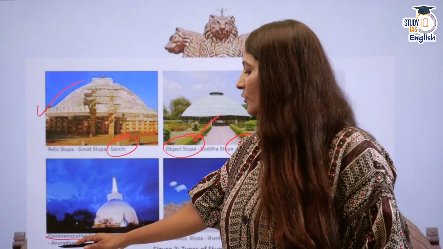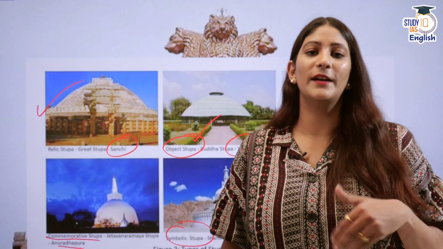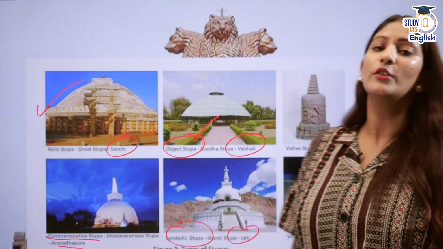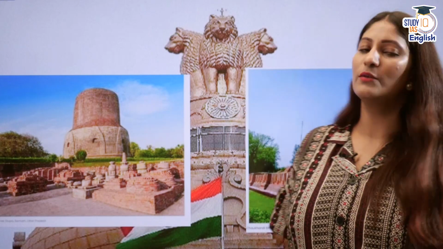Like one we have at Anuradhapuram. And symbolic stupa are there to show different theologies of Buddhism. One we have at Leh. So you will find different types of stupas, not only one. Remember that.